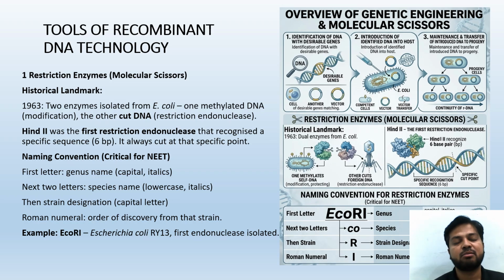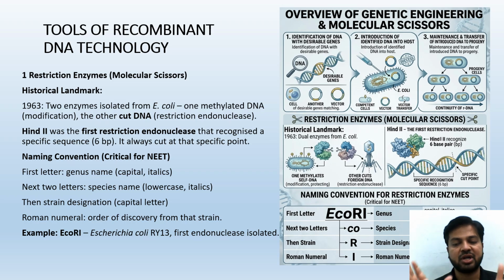So that is very important. Historical landmark: in 1963, two enzymes were isolated from E. coli. E. coli is a favorite topic of all the examiners. It is one of the most common names you are going to get in the whole of biology and in integrated questions. Not only questions on E. coli from biotechnology, we are going to have integrated questions on E. coli from biology, from protozoa, from tissues, and other topics also.